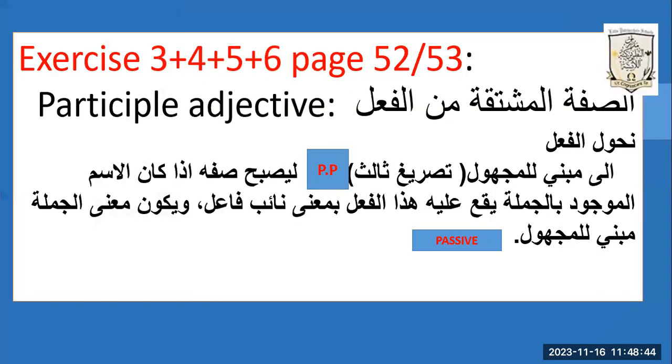In the second part here, it talks about exercise 3, 4, 5, and 6. Participle adjectives again. We can form an adjective from the verb by changing the verb into the past participle, if the noun in the sentence is the object, not the subject. And the meaning is usually passive. It's not the subject here, it's the object. Screenshot that, please.